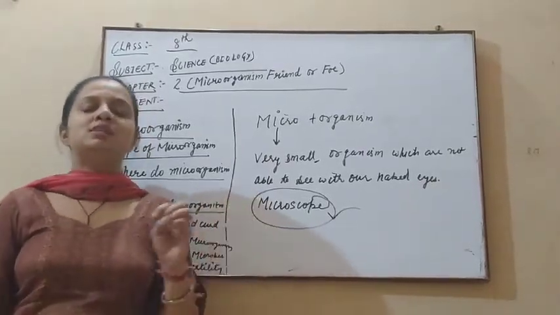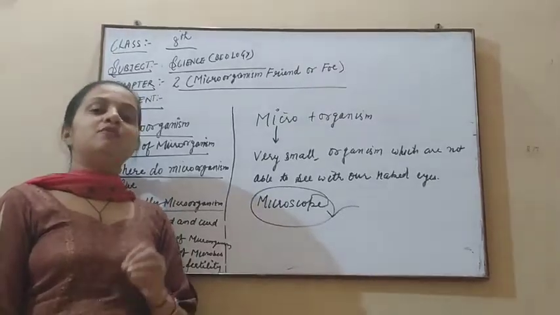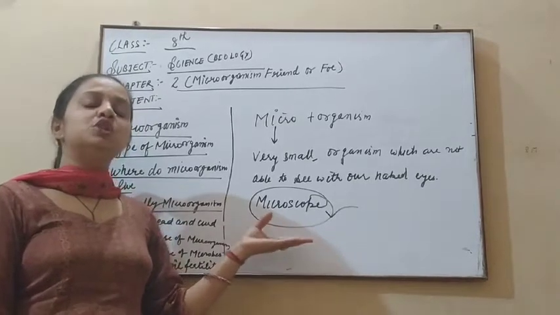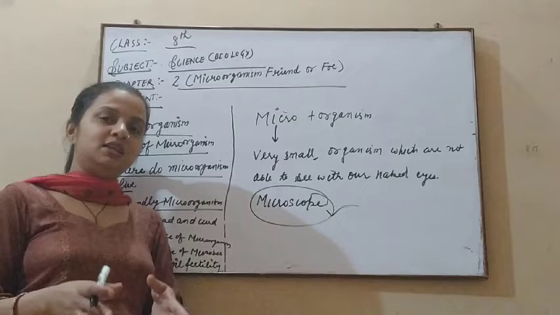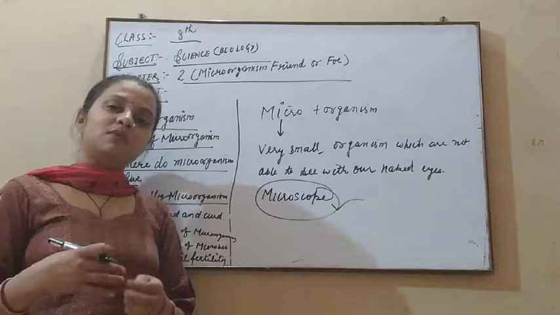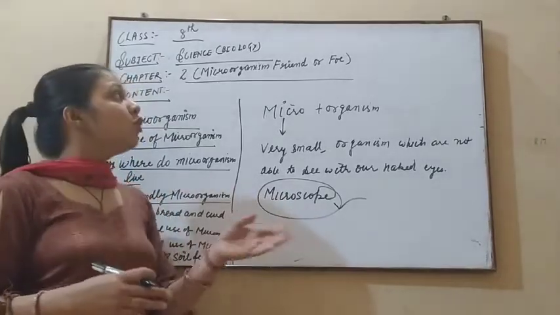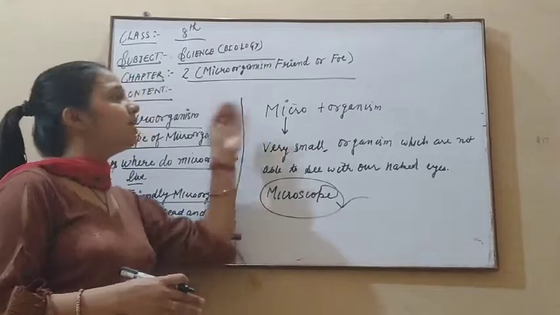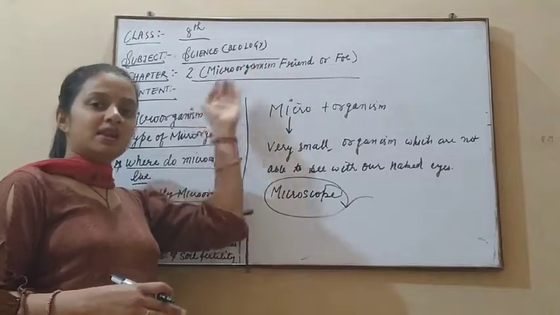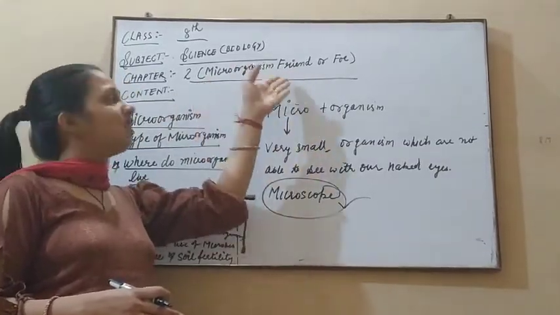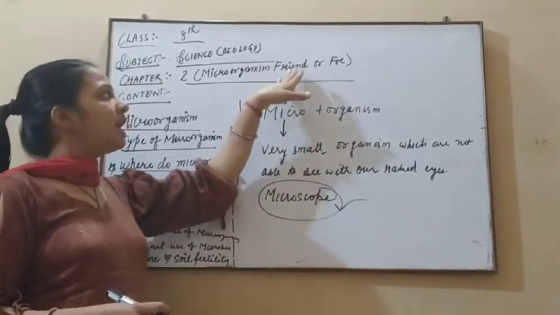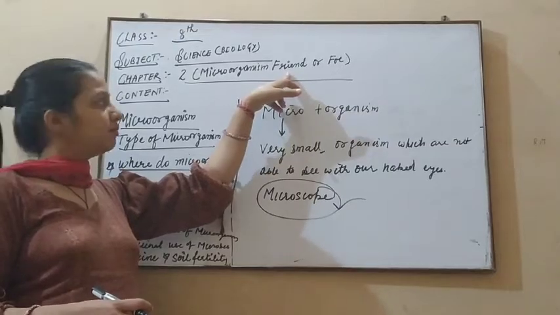Let me take a very simple example in front of you. When we see curd under the microscope, you see there is a huge amount of microorganisms present in this curd. And those microorganisms present in curd are beneficial for our body. Those organisms which are advantageous for us and have many benefits in our life come under the friend of ours.